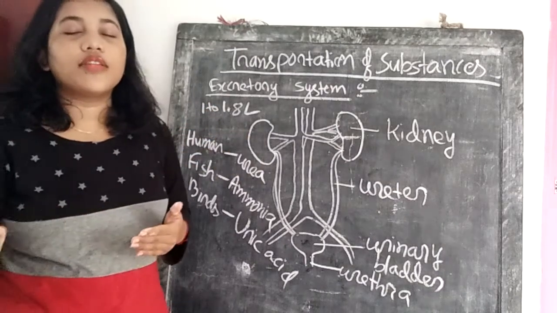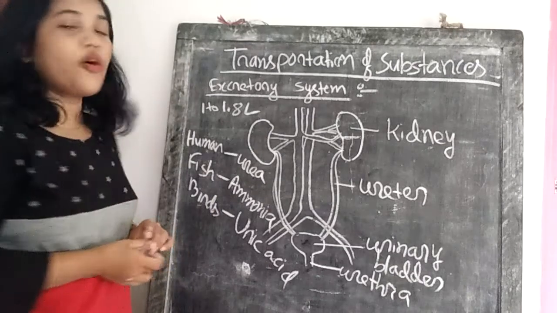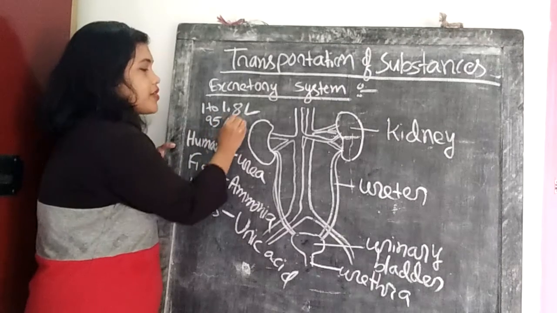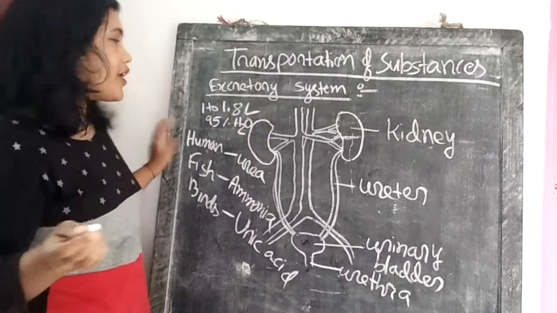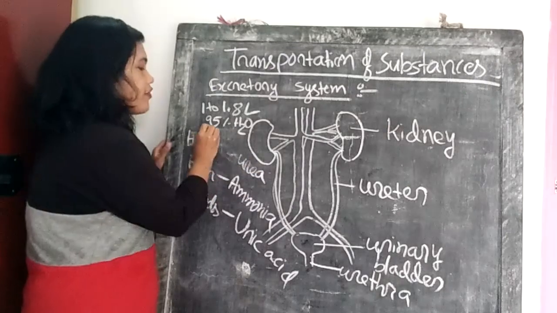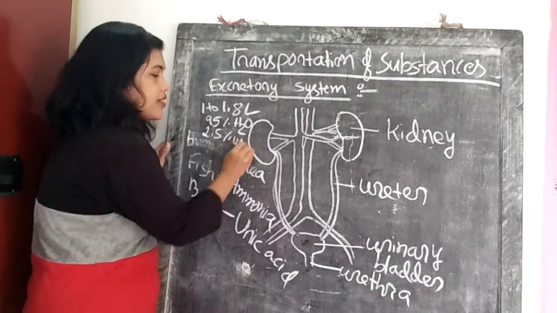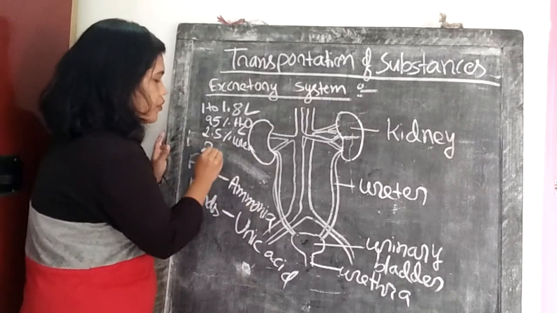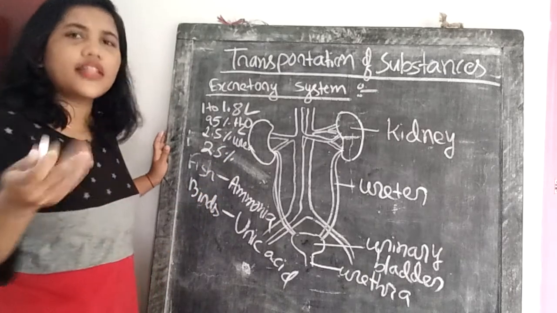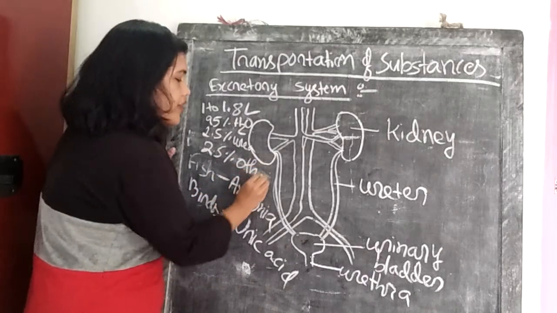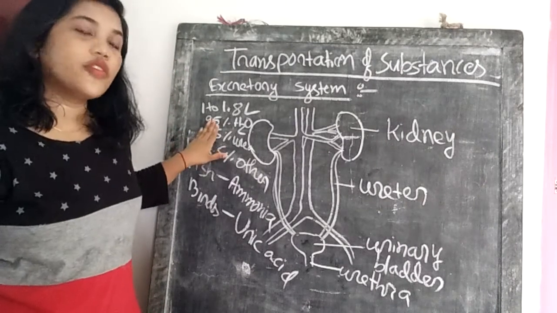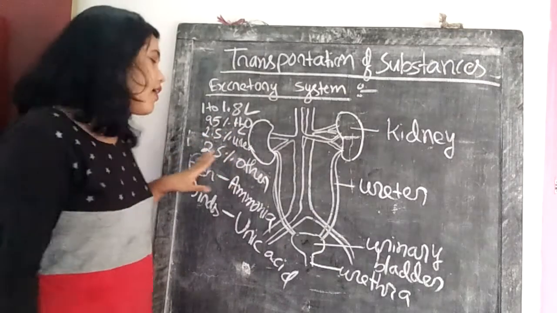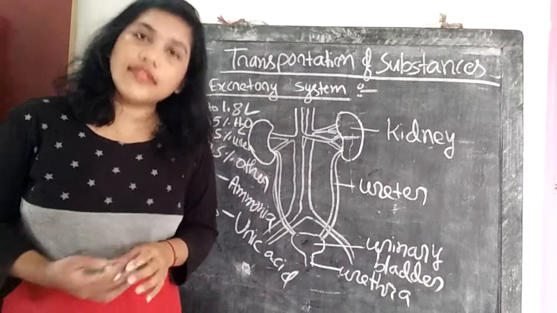And we know the urine composition. This is also very important. In human beings, urine consists of 95% water. Yes, 95% water, H2O. Then 2.5% urea, since humans excrete in the form of urea. Then again 2.5% other unwanted substances are present. So which component is present in the maximum amount in urine? Water. So 95% water, 2.5% urea, and 2.5% other unwanted substances.